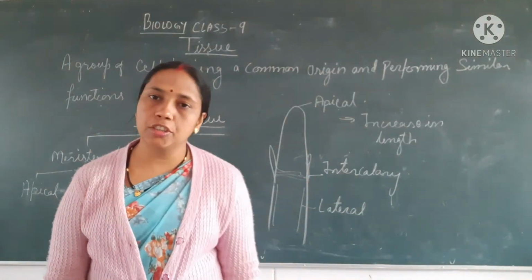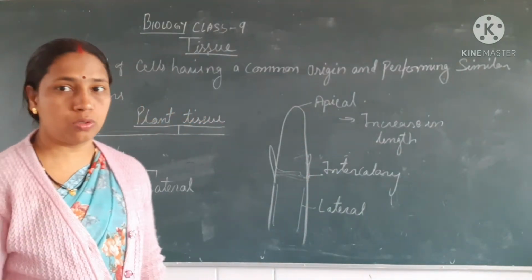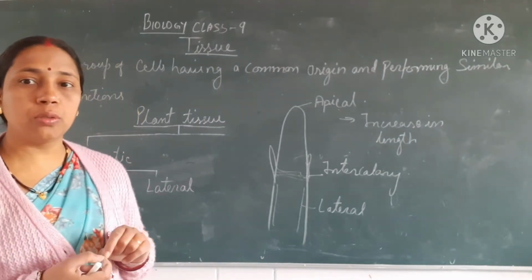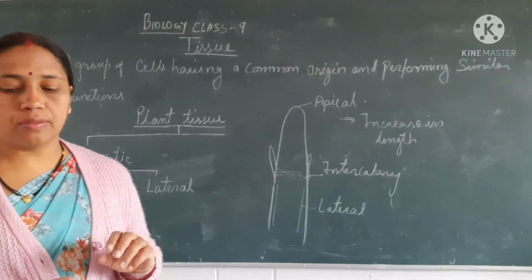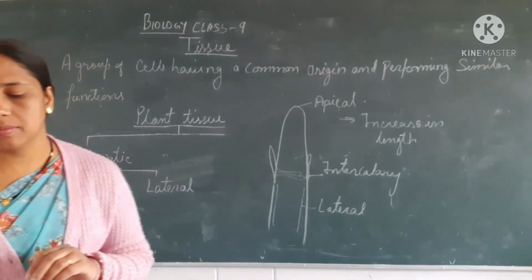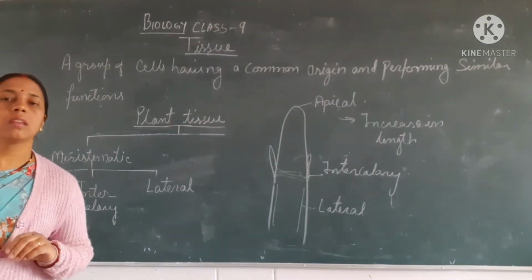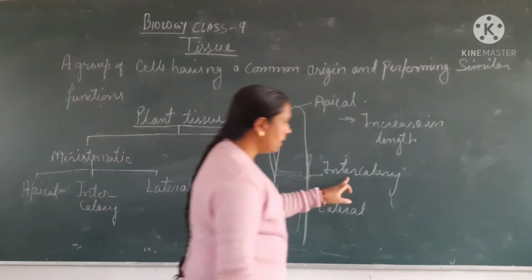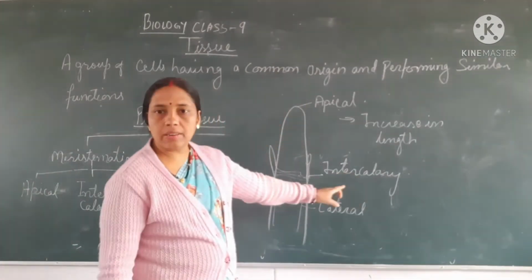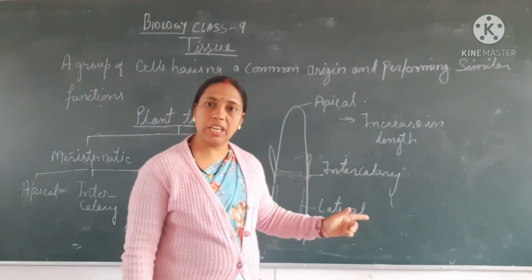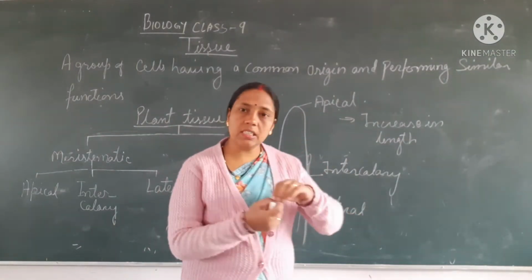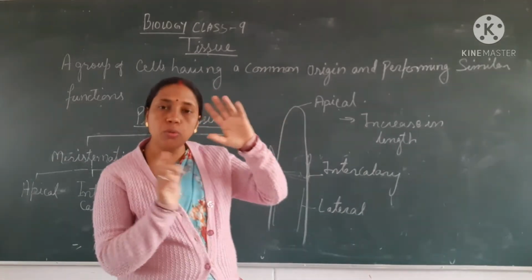Intercalary meristematic tissues are found between the nodes, and they are responsible for the increase between two internodes. They are responsible for increase in length of the plant between two internodes.